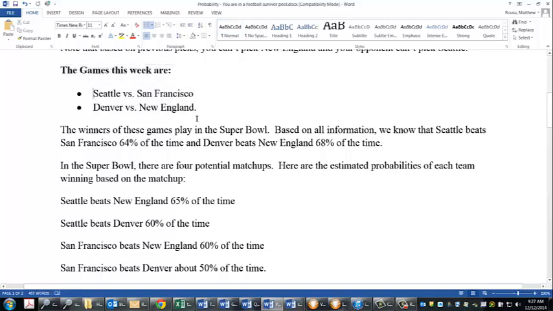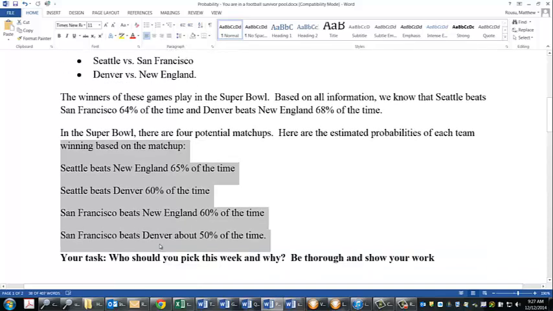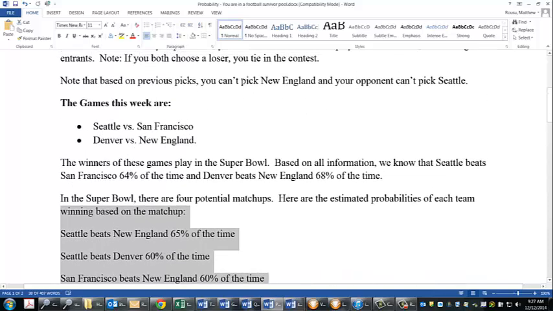You don't know who's going to win, but you have to have some idea of what the probabilities of the next games are. Your probability task: who should you pick this week and why? Remember, you can't pick New England, and your opponent can't pick Seattle. Who should you pick and why?